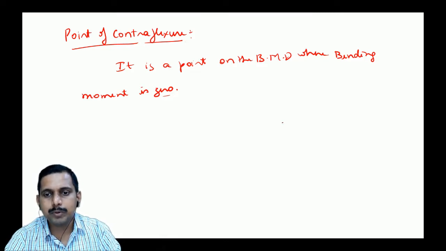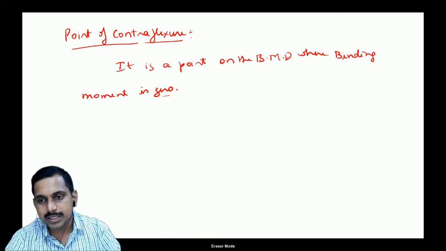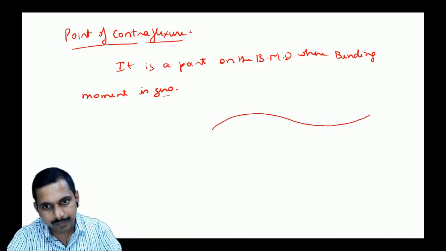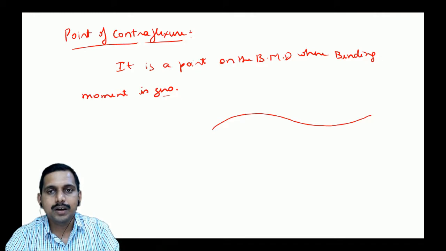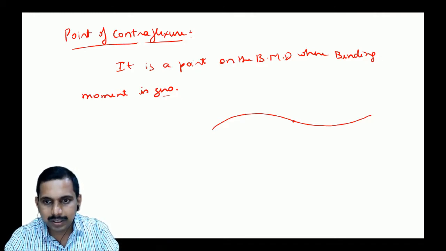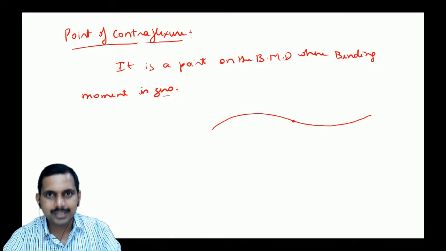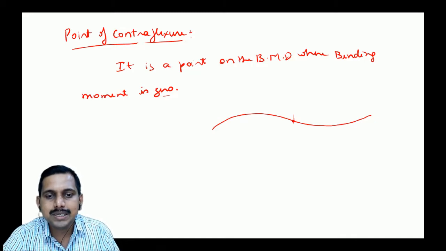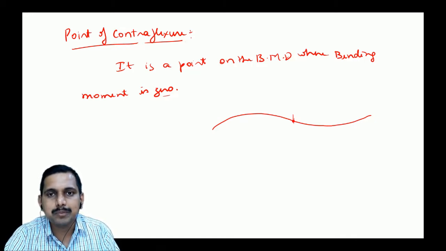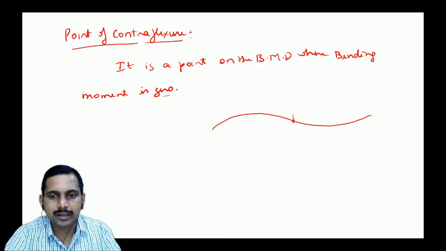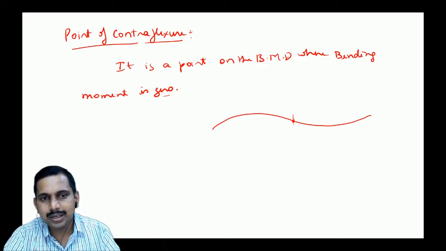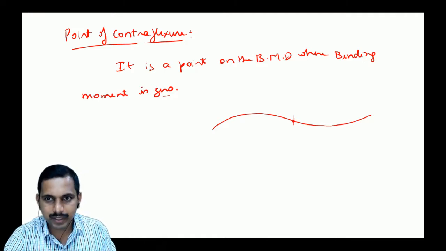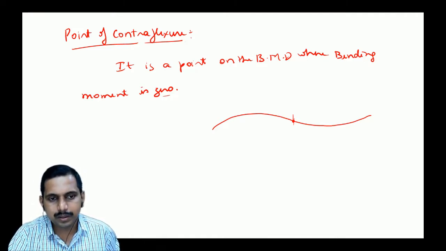Because what does bending moment do? It bends the beam, is it not? So when it crosses 0, the curvature has to change; it goes from bending one way to the other way. If this is the way a particular beam is bent, then you may expect a point of contraflexion over here, correct? That is the physical beam when it is bent. If you take the bending moment, this is hogging bending moment and this is sagging bending moment, so there is a change in the sign of the value, and that point is called the point of contraflexion. Is it clear? Write this down, students: the point where M is equal to 0.